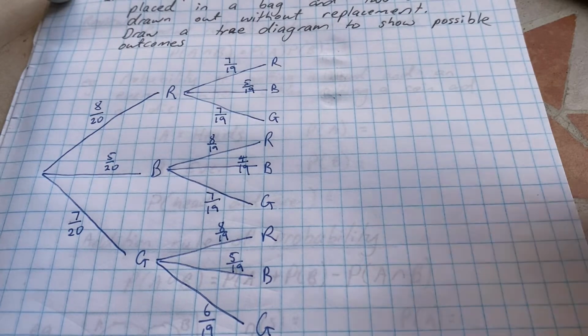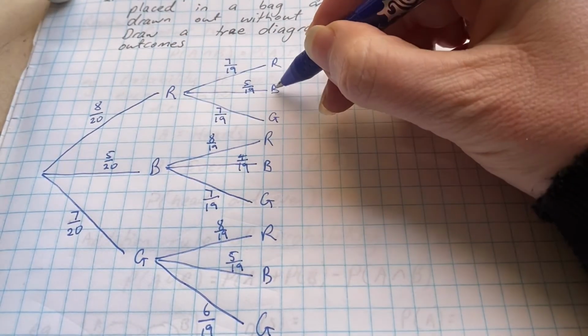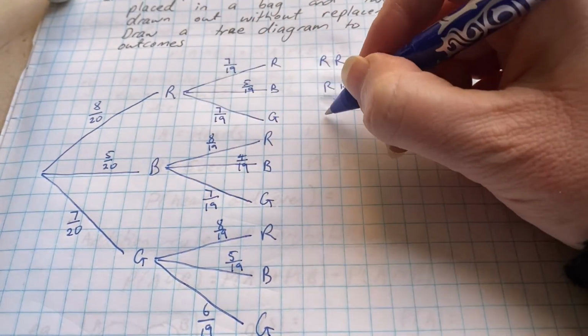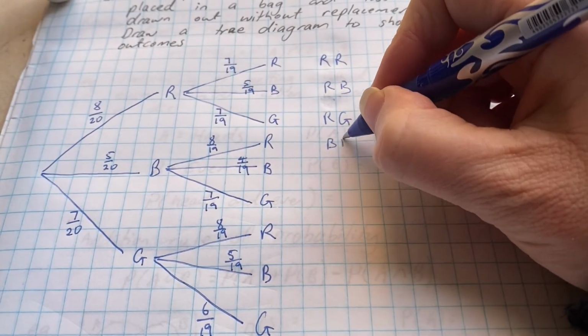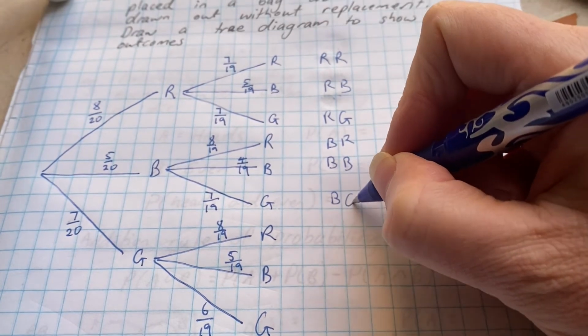And so our possible sample space on this top branch is red, red. On this branch, red, blue. On this branch, red, green. This branch is blue and then a red. This is blue and then a blue. This is blue and then a green.